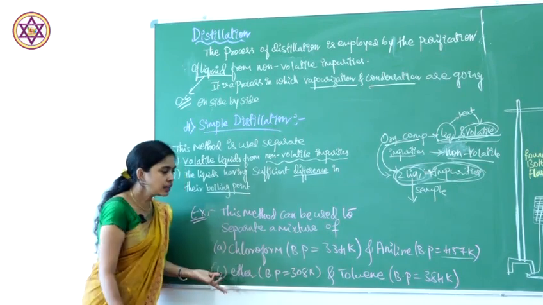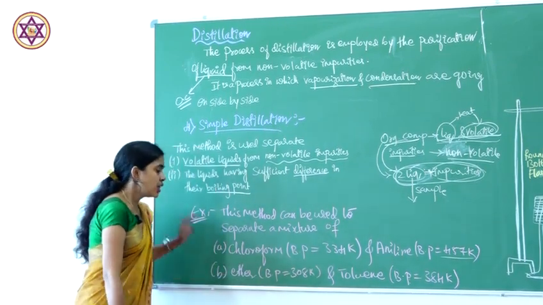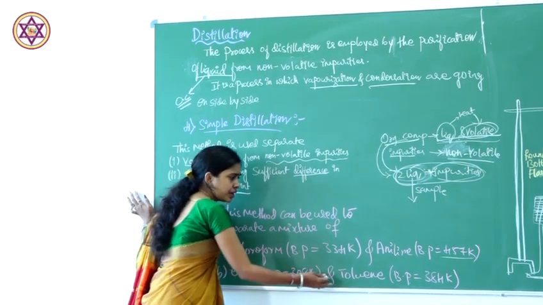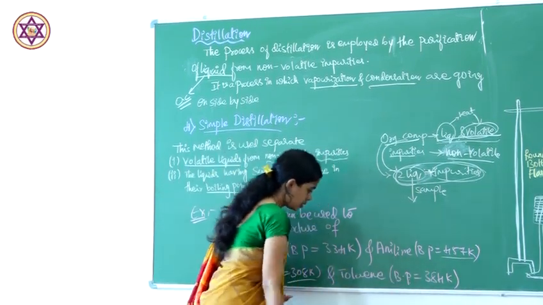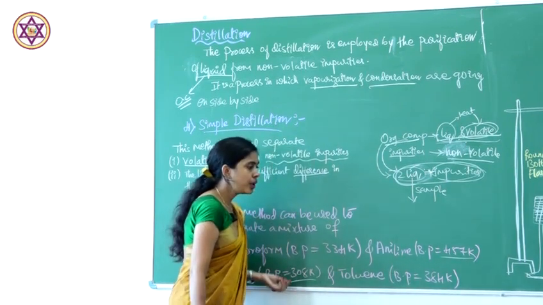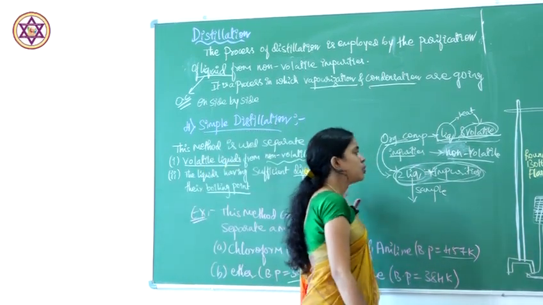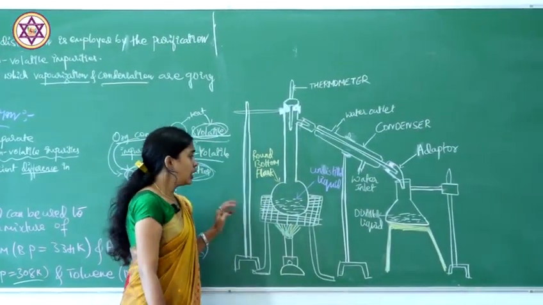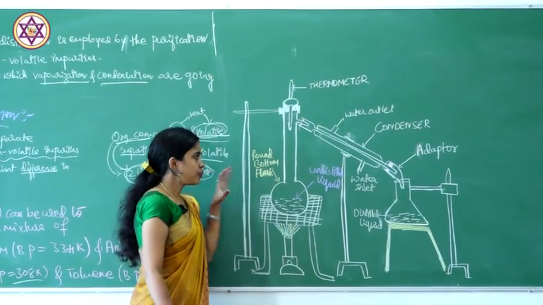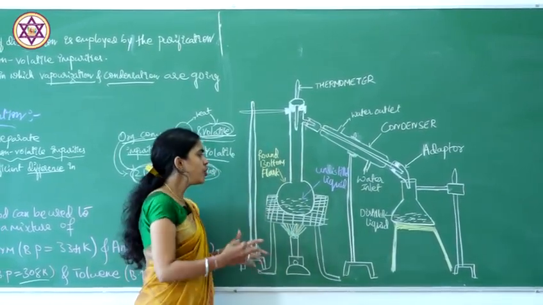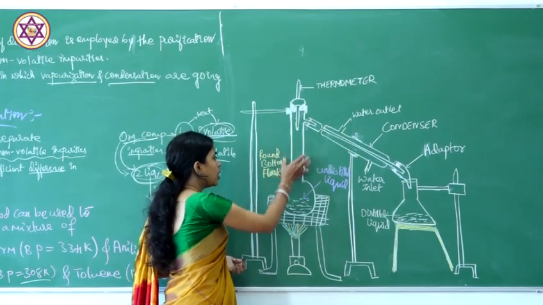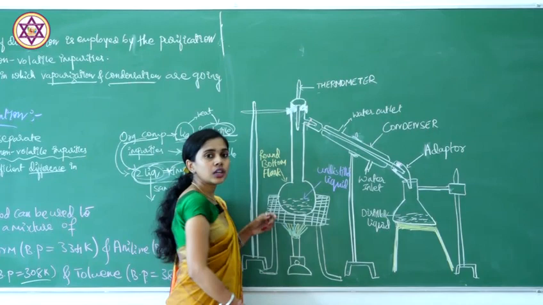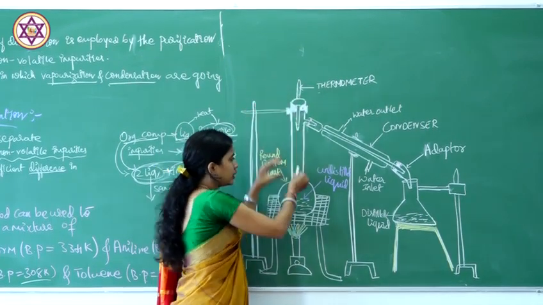Like that, if you have an ether and toluene mixture, first we take out ether, which boils at 308 Kelvin, then toluene at 384 Kelvin. So how the process takes place, we observe using the diagram. First we have to fix the apparatus. How are we going to fix it? First we take the round bottom flask, and it is fitted with a thermometer.